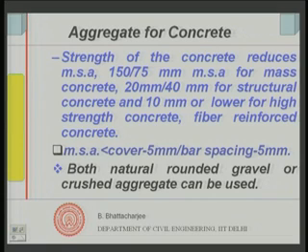But if its surface is not porous, not rough, it can reduce the bond strength a little bit. So, if the natural gravel has a smooth surface, that can reduce the bond strength. But this might be adequately compensated by the significant reduction in water content, water demand for the concrete.